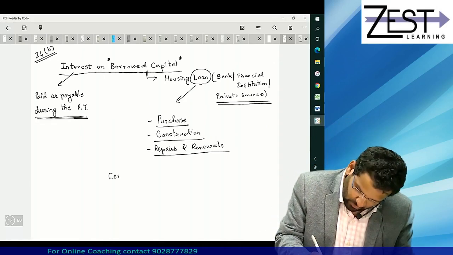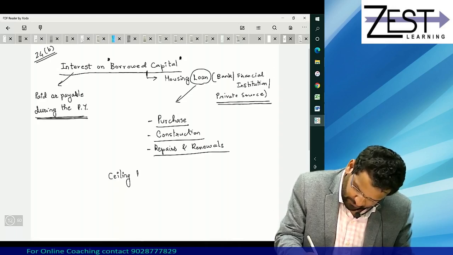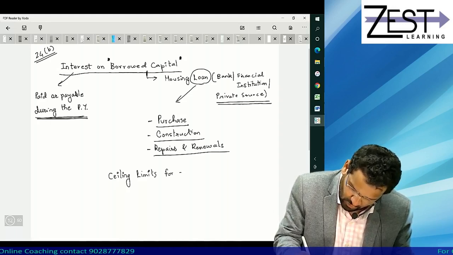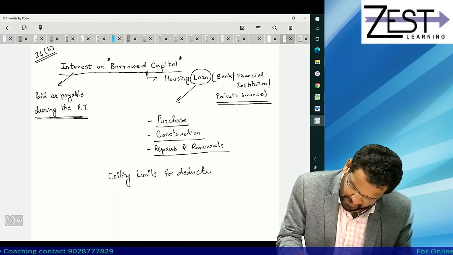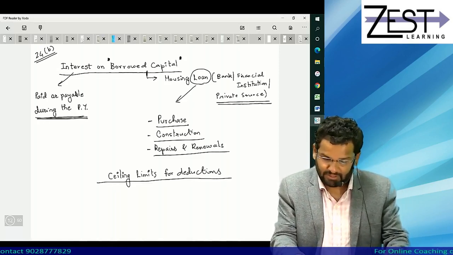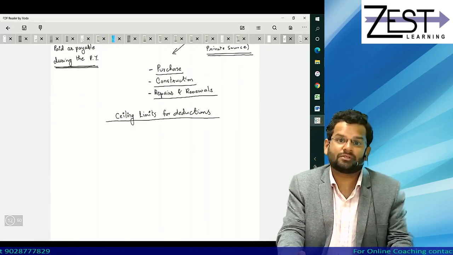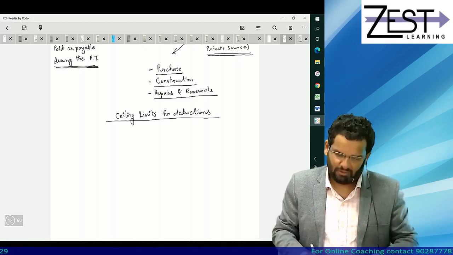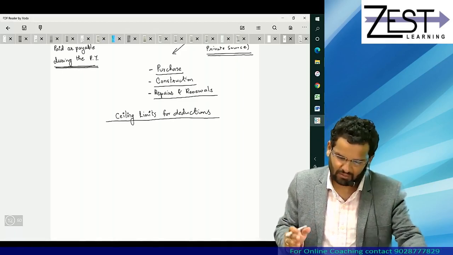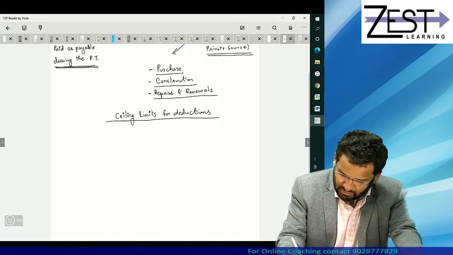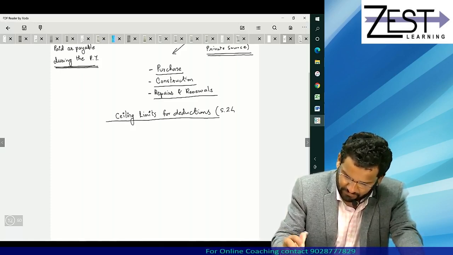But mind you, for this there are ceiling limits for deduction. Means not for payment. As I'm always telling you, limits will be there for deductions and exemptions. They cannot put limit on your spending or on your earning. Limits will be according to Income Tax Act for benefits. So what are the ceiling limits for deductions of section 24B? Let's try to understand that.